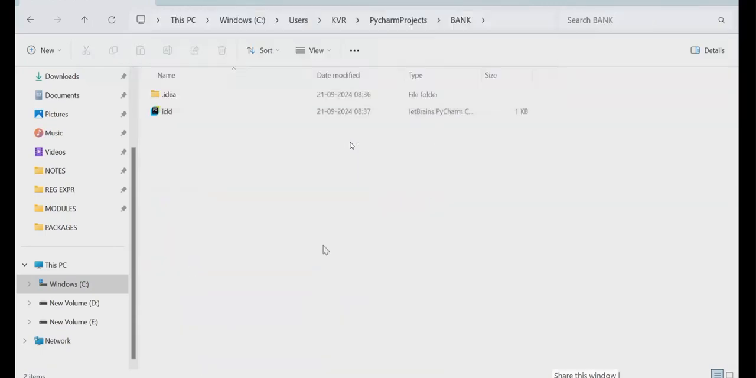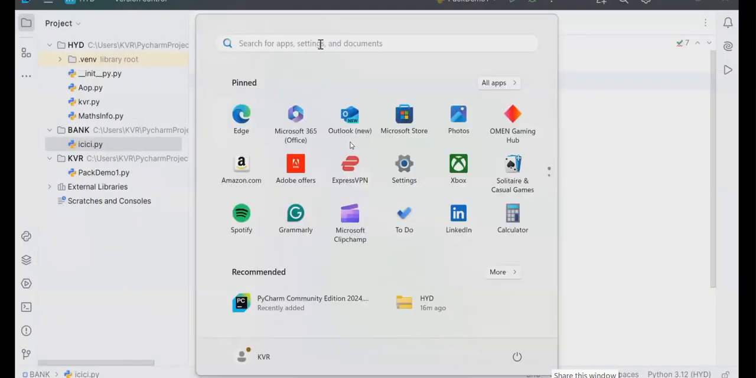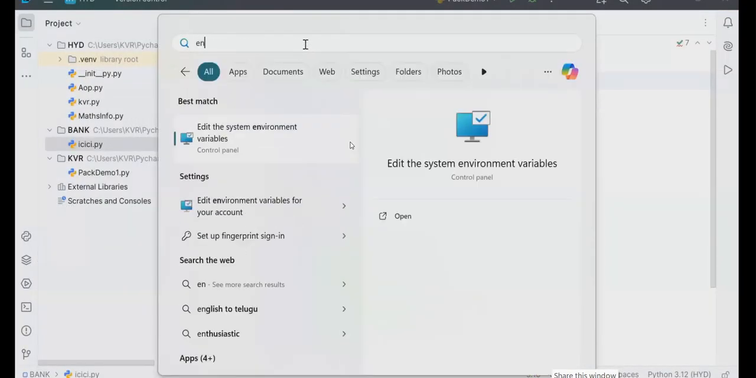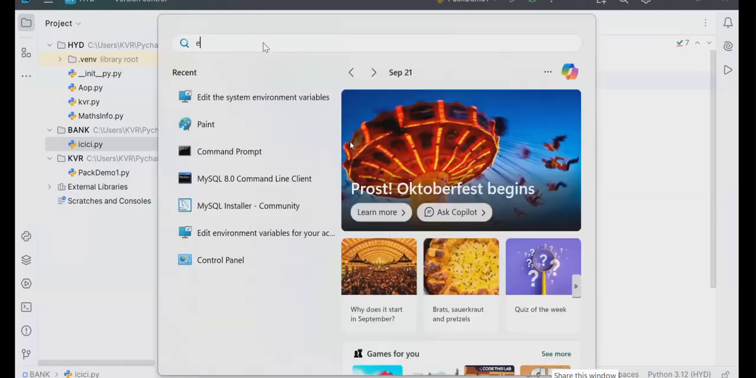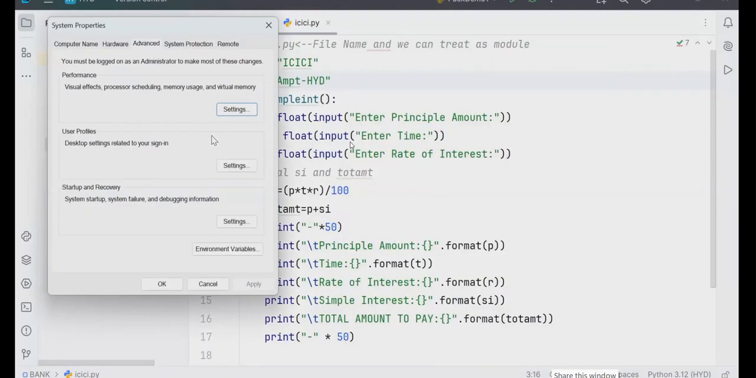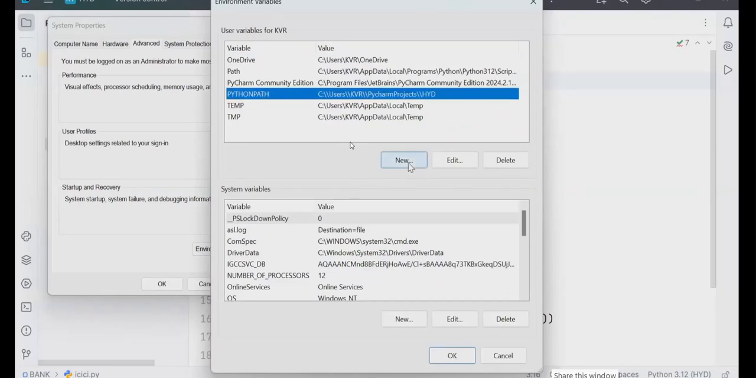All the students online, be careful. Go to the Start button and type environment variable. If you type one or two lines, you will get it. Edit environment variables. Online students, this one, just search for it. Once again, edit environment variables. Here, there is already a Python path. Don't go for New. The first time you went New; the second time you go for Edit. Second time, edit.